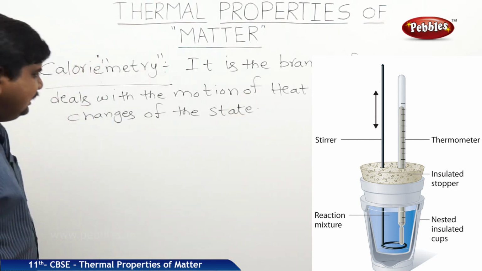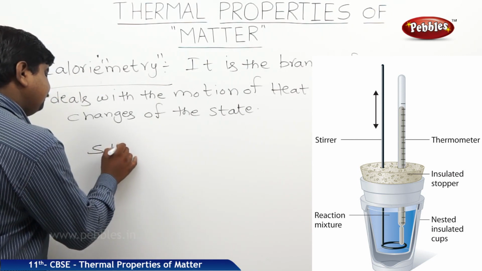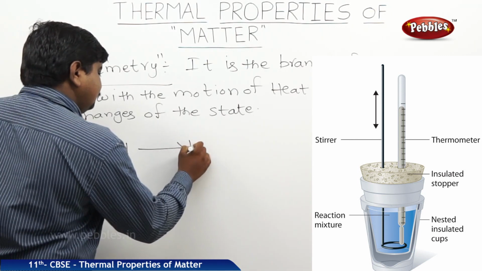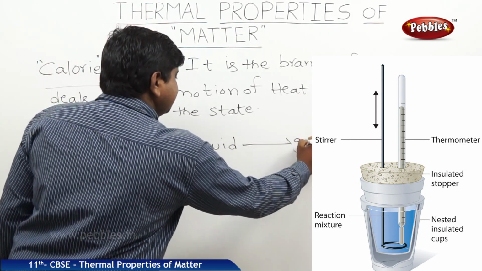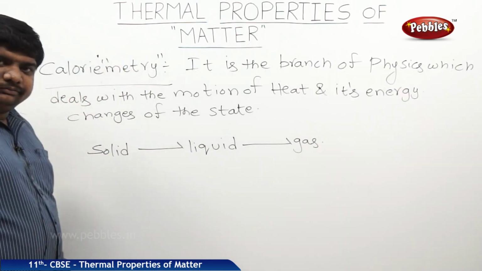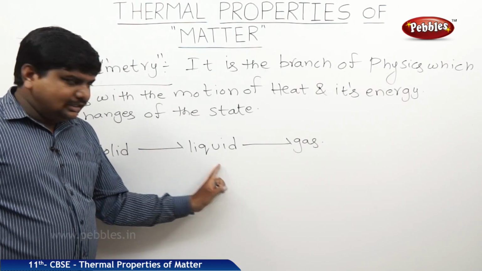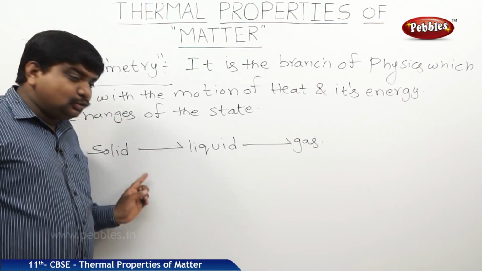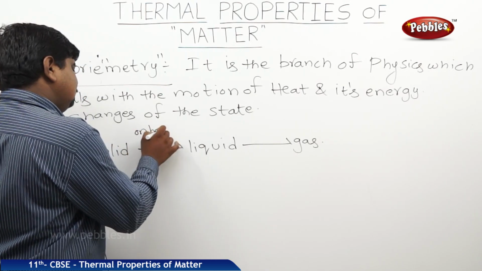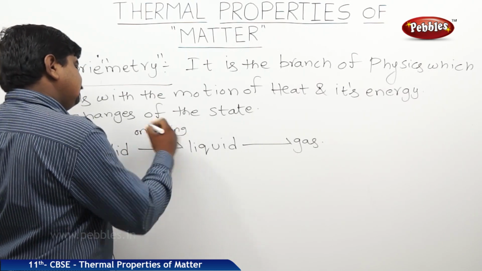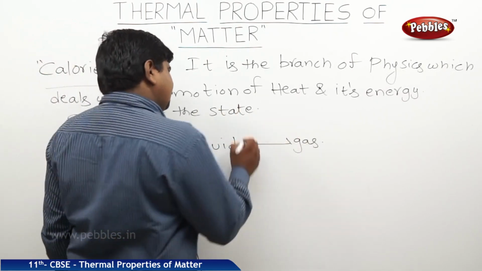As we know the different changes in the states of matter. First, it will be in the solid state, liquid, gas. To convert a solid body to a liquid state, the only way is to apply heat energy. Means on heating, solid can be converted to liquid and liquid on heating can be converted to gas.